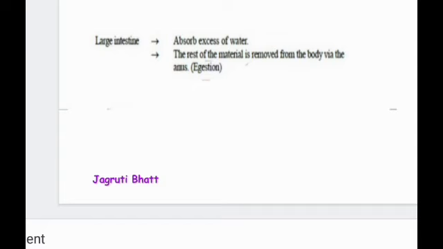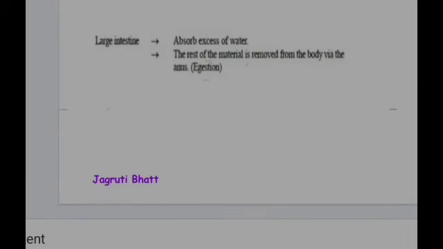So the excess water, and the food that was left unabsorbed in the small intestine, will be absorbed in the large intestine, and by the time the remaining waste reaches the rectum, it has been converted to solid. In the rectum, this solid waste is stored, and once enough solid waste is formed, it is excreted out through the anus.